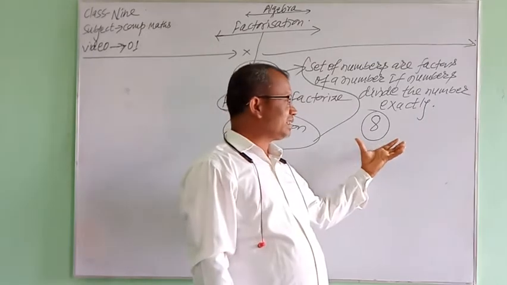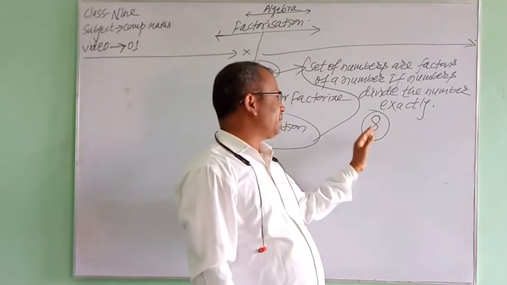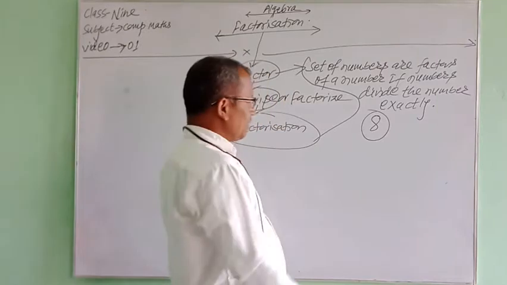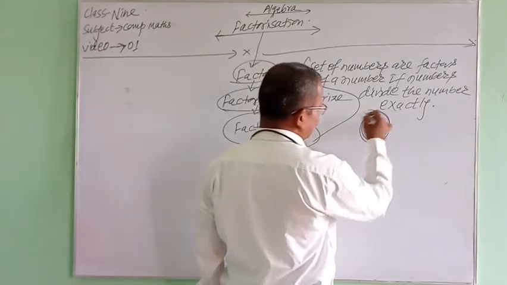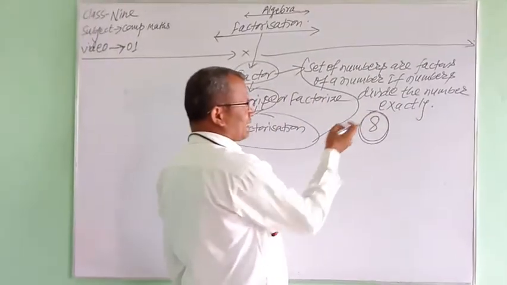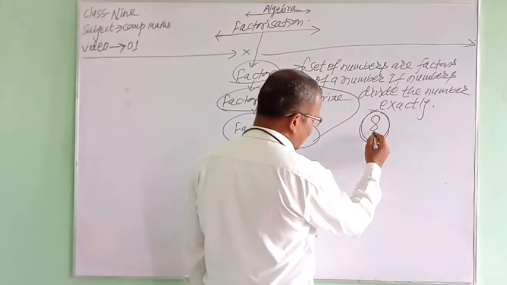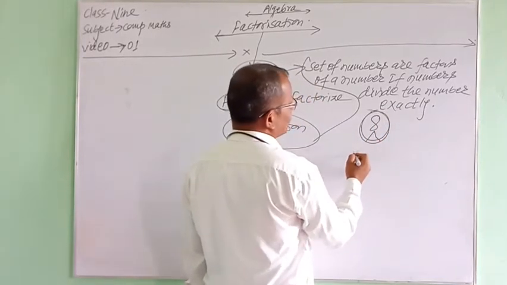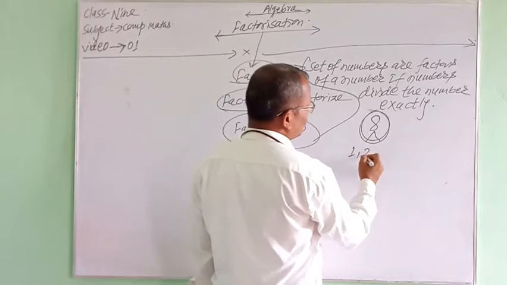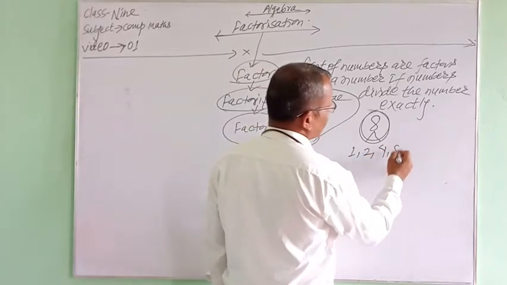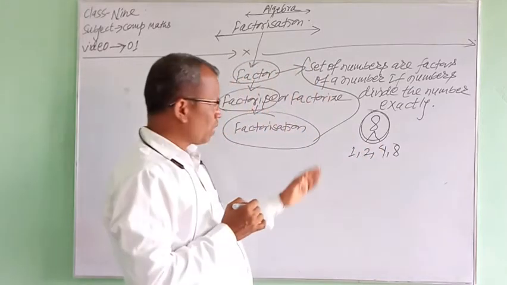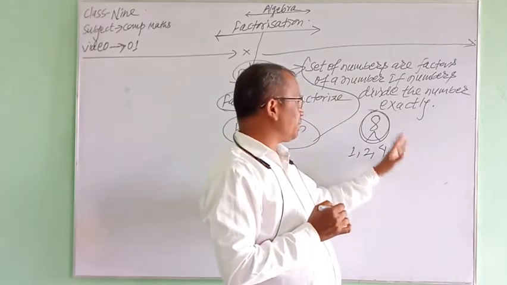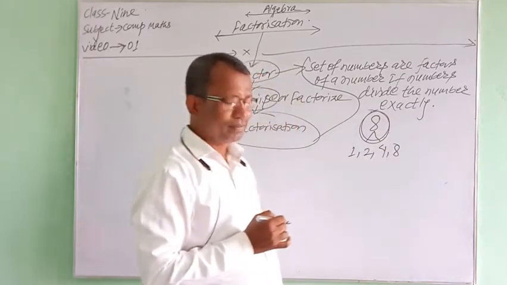Those numbers are 1, 2, 4, 8. Means 1, 2, 4, 8 divide 8 exactly.